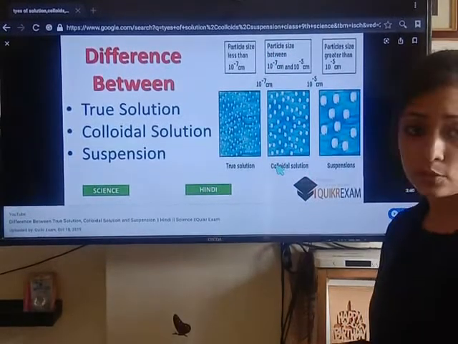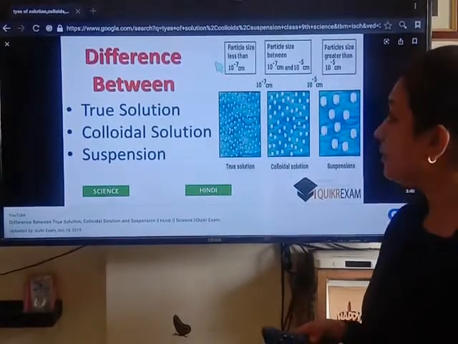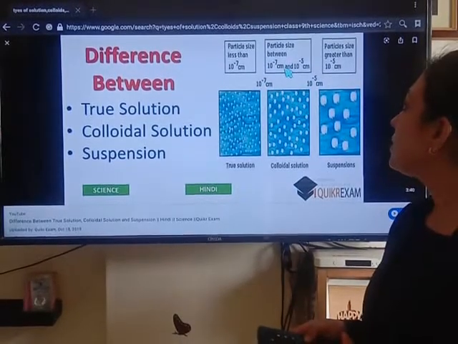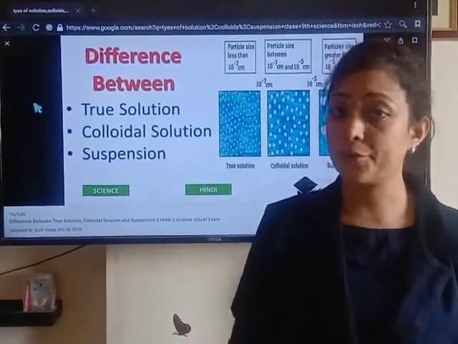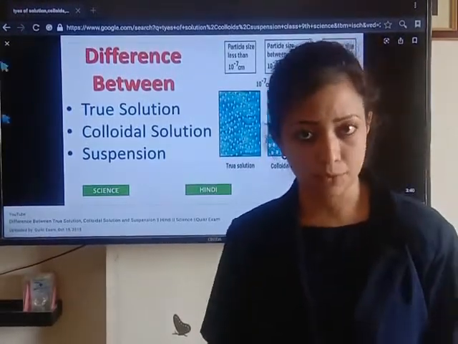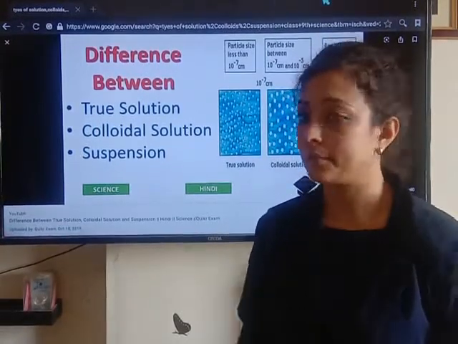Here is a colloidal solution. The particle size of colloid is in between 10 raised to minus 7 centimeter and 10 raised to minus 5 centimeter. So of course, the particles of colloids are bigger than the particles of true solution.